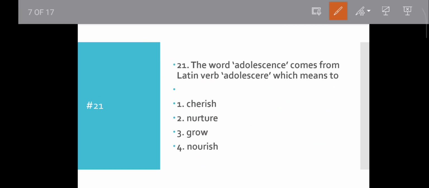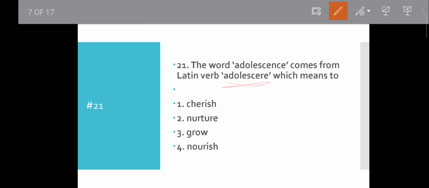Question number 21. The word adolescence comes from the Latin verb adolescere, which means what? The question asks what adolescere means, the Latin word from which the term adolescence comes. As you know, adolescence means to grow or mature.